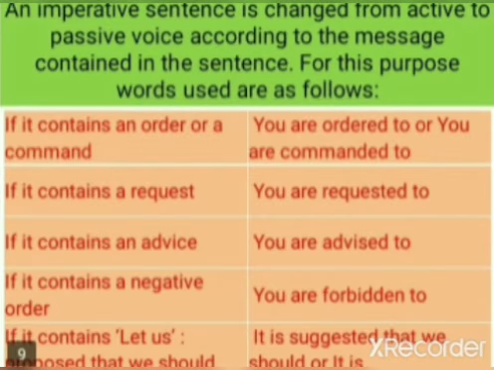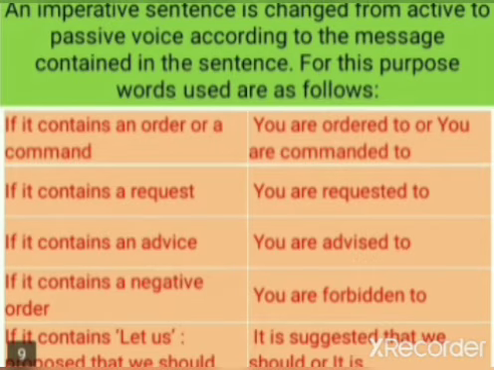Let's see in this slide, an imperative sentence is changed from active to passive voice according to the message contained in the sentence. For this purpose, words used are as follows. Whether it is a request or a type of command, we can easily use these type of sentences.